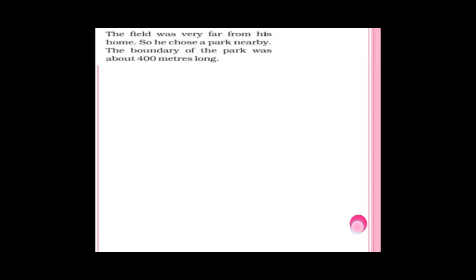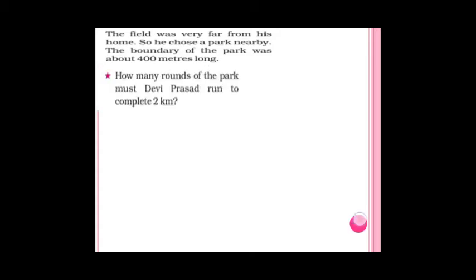The field was very far from his home, so he chose a park nearby. The boundary of the park was about 400 meters long. How many rounds of the park must Devi Prasad run to complete 2 kilometers? The field was very far from Devi Prasad's home, so he chose a park nearby his home. The boundary of the park was only 400 meters long. You have to find how many rounds to complete 2 kilometers, because the doctor told him to run 2 kilometers to stay fit.